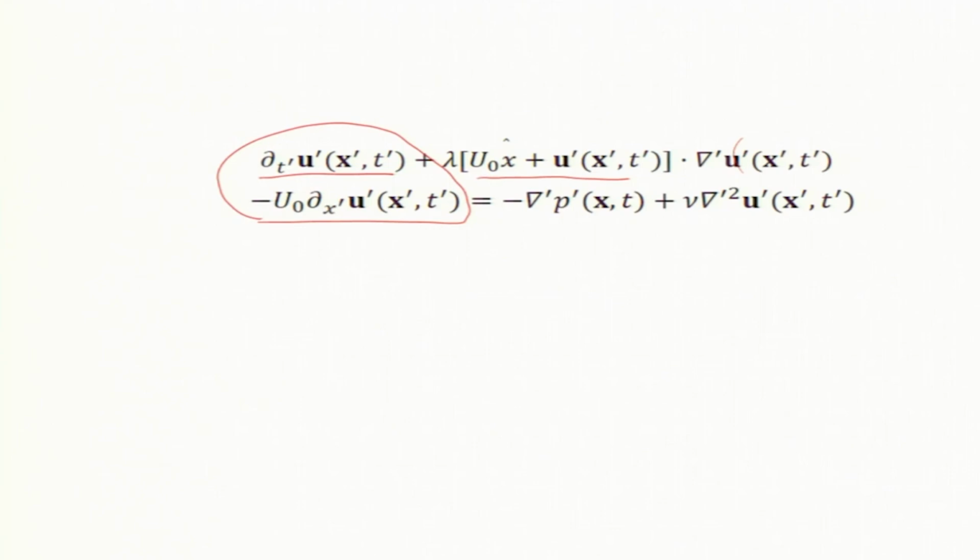Okay. Now, does it look like the original equation? As I said, it should look like the original equation, that will be the invariance, right. That is, when you say laws of physics are unchanged when I use the u variable or the u prime variable, but they do not look the same, right. I should get the same equation. So, I expect this to be lambda u prime dot grad prime u prime. Okay. So, this is looking good, but this term is a new term and this is a new term. Pressure is same as before, viscous term is same as before, this is same as before with u changed by u prime, but these two terms are a problem, right.